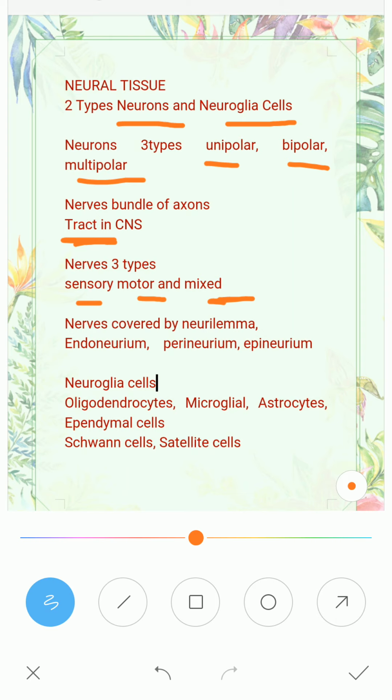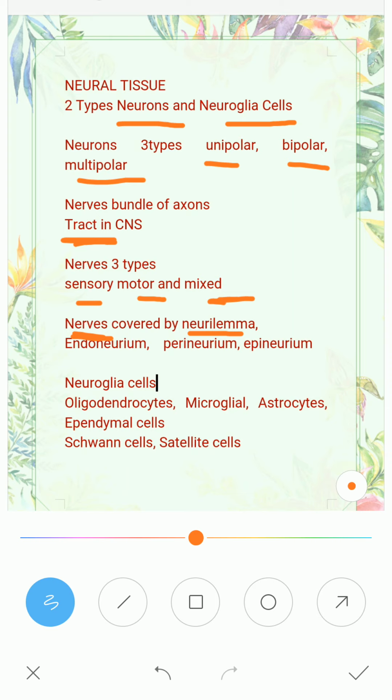Now, when the bundle of axons is covered by only a single membrane, the neurilemma, then that is called a non-medullated or non-myelinated nerve. It is covered only by a thin neurilemma membrane. But when the bundle of axons is covered by a medullary sheath, a myelin sheath, then that is called a medullated nerve fiber.